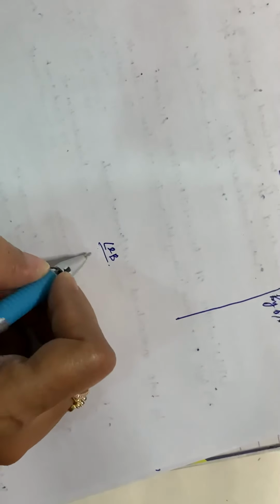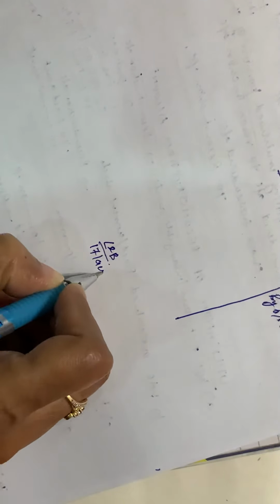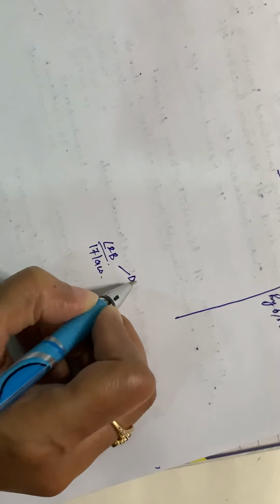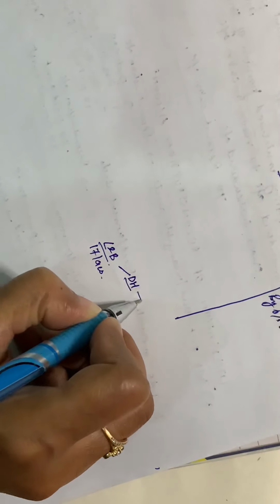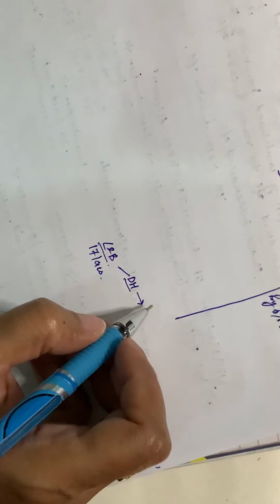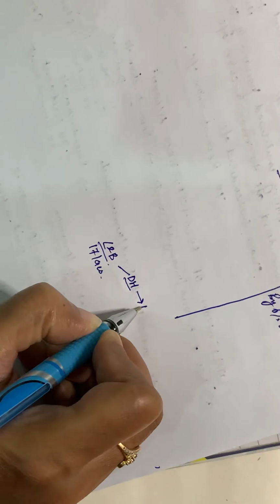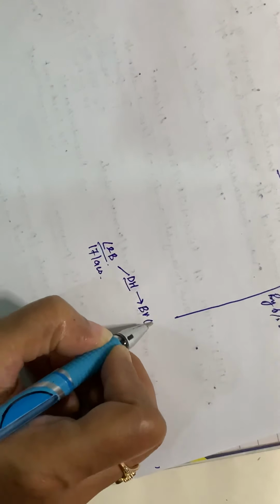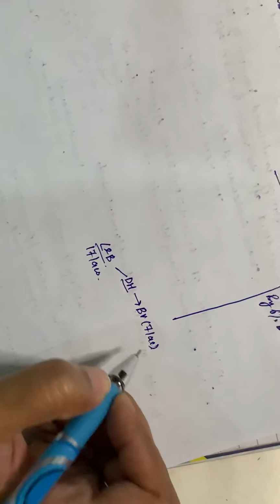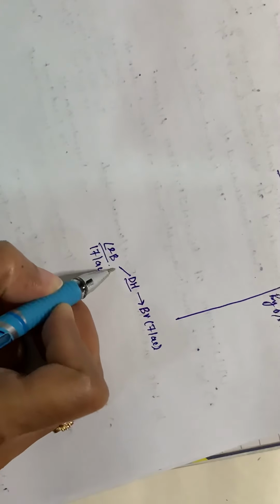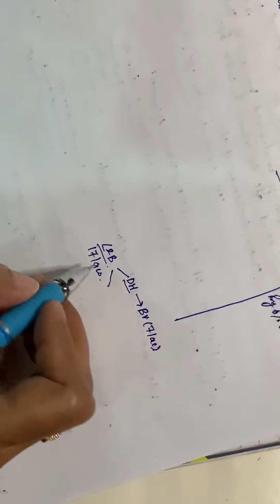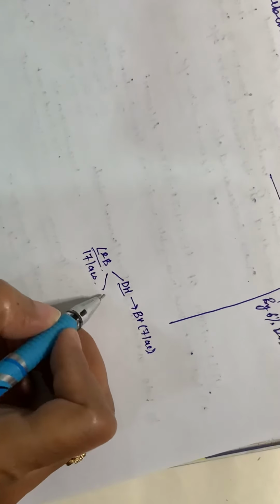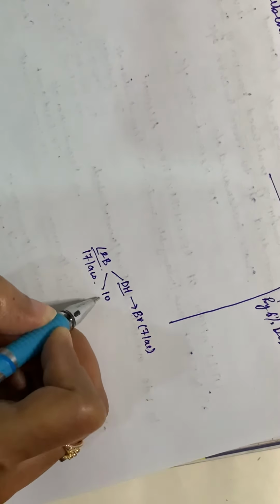So you had 17 lakhs of land and building with you, out of which you have given to the debenture holders some part whose book value was 7 lakhs. So the rest, 17 minus 7, is left out, which is equal to 10 lakhs.